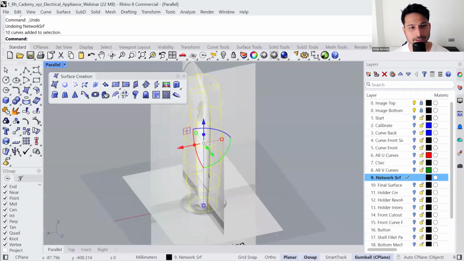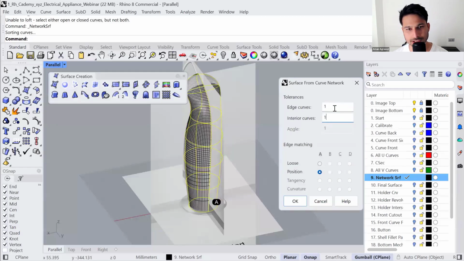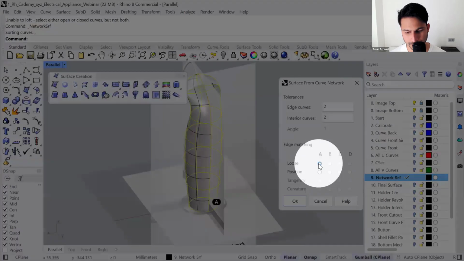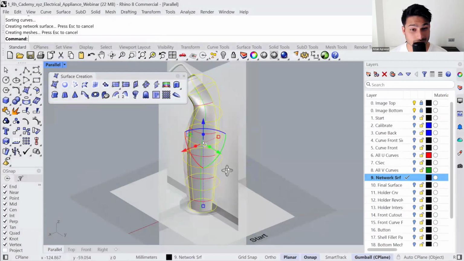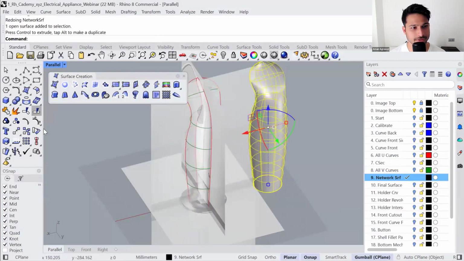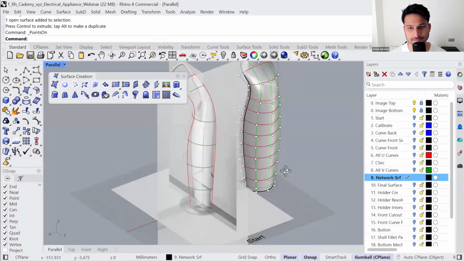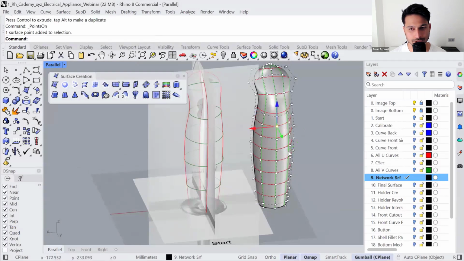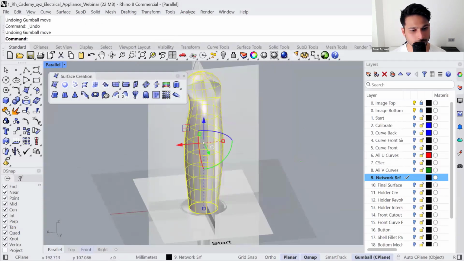So I will recommend you to use a tolerance of maybe 1 or 2 millimeters, so that it creates a very simple surface, as you can see here. I'm also going to be choosing a loose option rather than trying to force it to these input curves in position continuity. This is because you can see now the complexity of the surface is very simple. We are able to manually move these points and sculpt the surface furthermore.